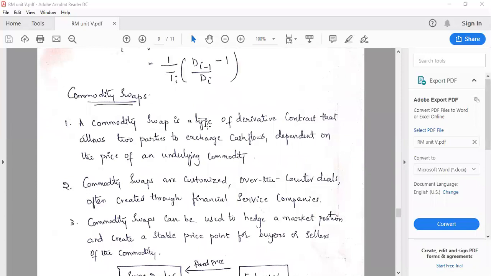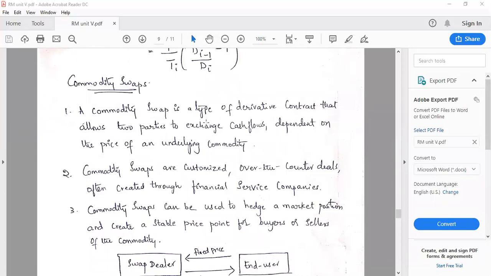And the next one is commodity swaps. A commodity swap is a type of derivative contract that allows two parties to exchange cash flows dependent on the price of an underlying commodity. As I mentioned, in a swap the exchange is from one party to another party, and what is exchanged here is the commodity.